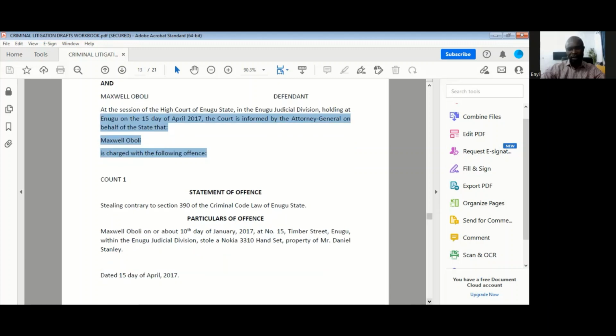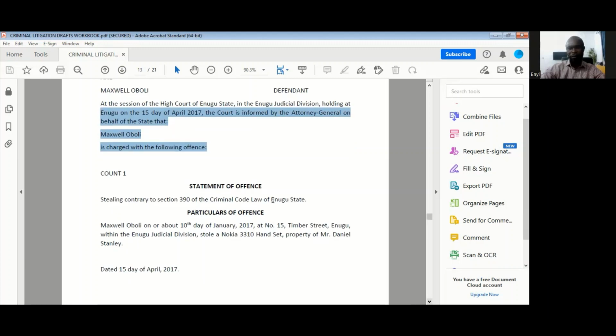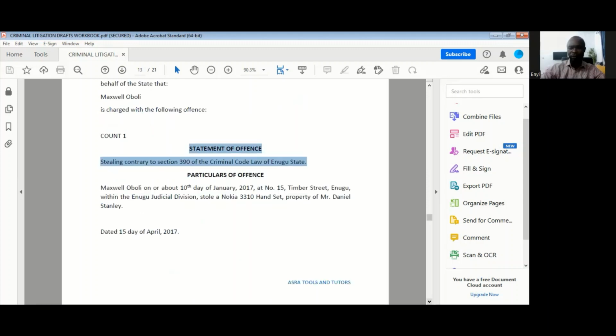And then you have your first paragraph, which is the statement of offense, which would state the offense that the accused person or the defendant is being tried for. And then you have the particulars of offense, which would now provide you with the full gist of the offense, all right?